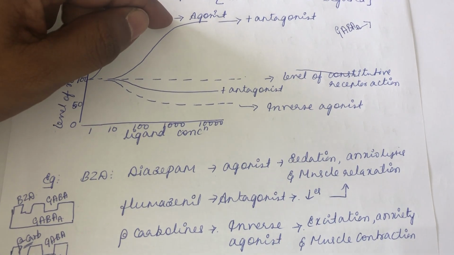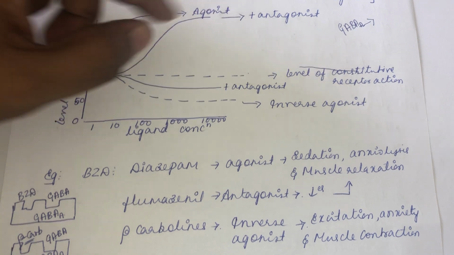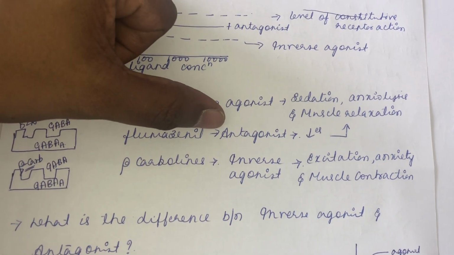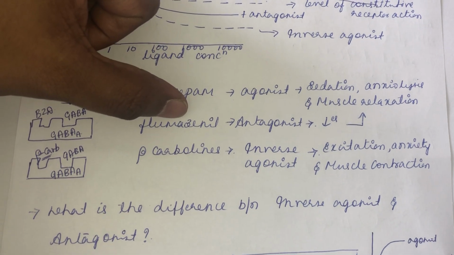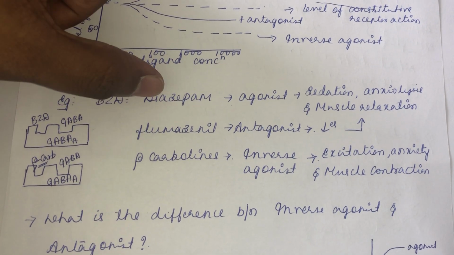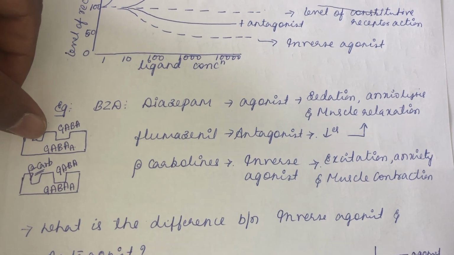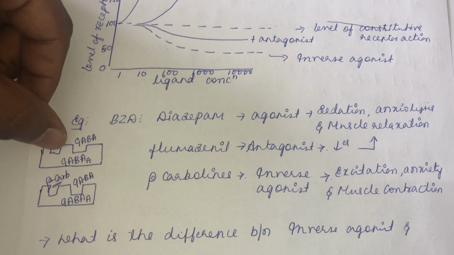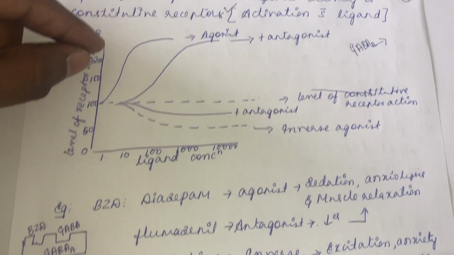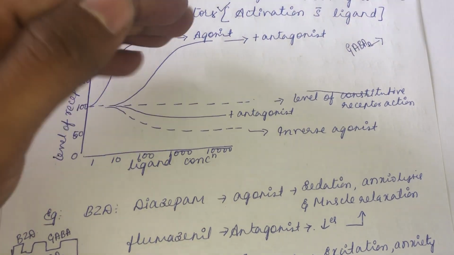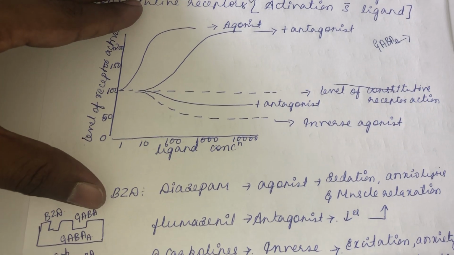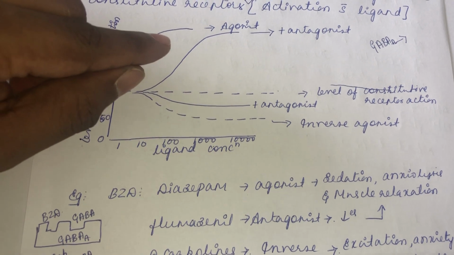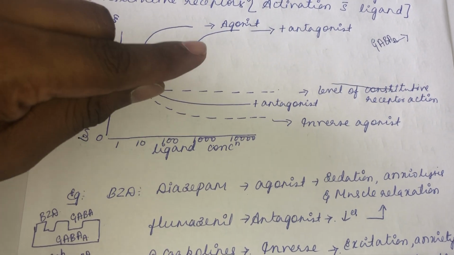If you give an agonist along with an antagonist, so if you are giving diazepam along with flumazenil, flumazenil is a competitive antagonist. That means it competes with diazepam to bind to the BZD site. Flumazenil will bind to the BZD site and inhibit the binding of diazepam. As a result, the response curve shifts to the right. That means the response is decreased when you use an antagonist.